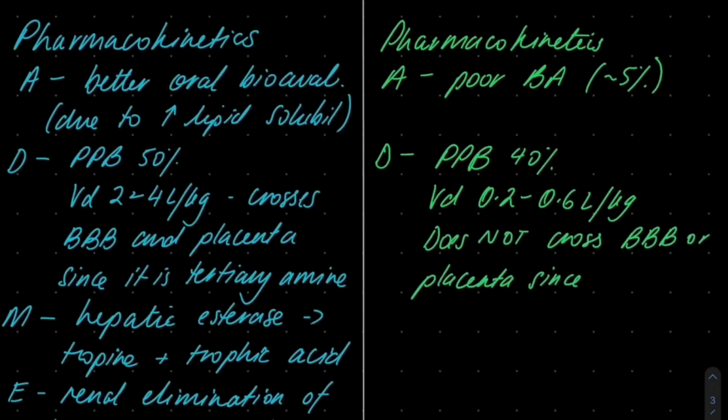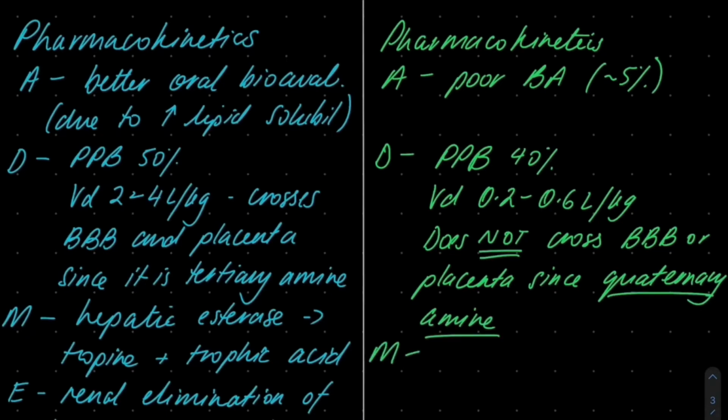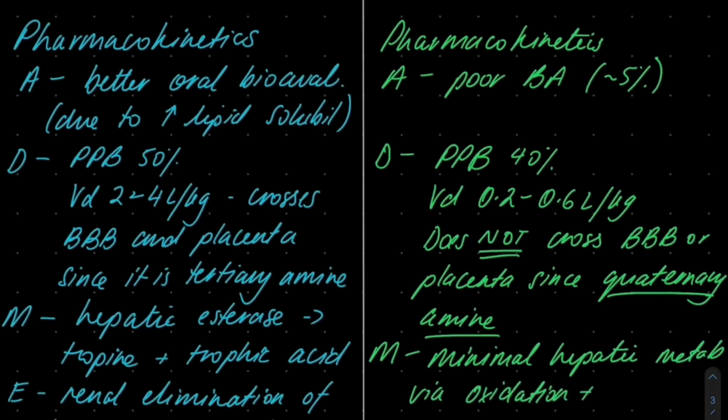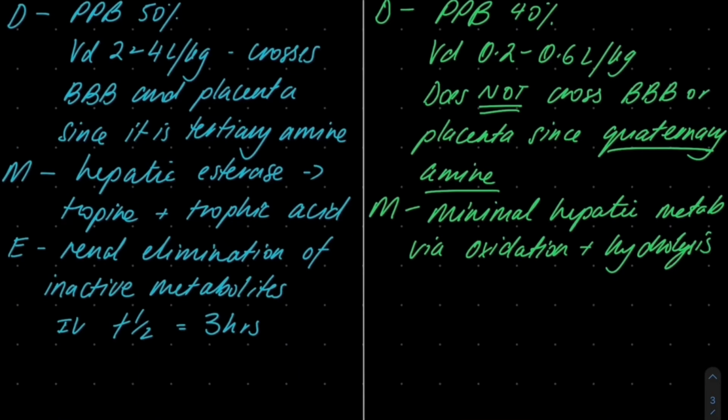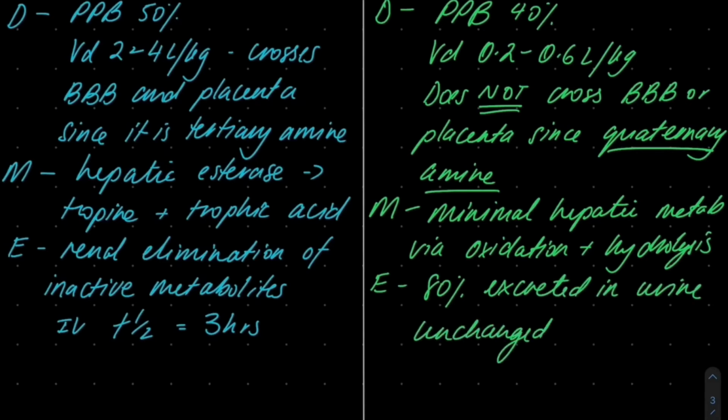It does not cross the blood-brain barrier or the placenta. It has minimal hepatic metabolism that occurs via oxidation and hydrolysis. It is eliminated primarily in the kidney, 80% excreted unchanged, and its half-life is around 1 to 2 hours.